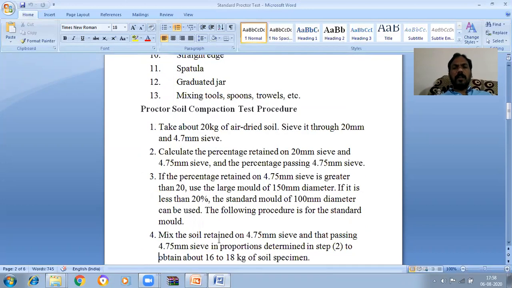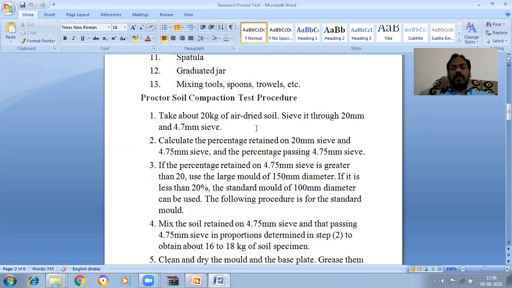Then what is the test procedure? Let us see the procedure. Take about 20 kg of air dried soil and sieve it through the 20 mm and 4.75 mm sieves. Calculate the percentage retained on the 20 mm and 4.75 mm sieves, and the percentage passing through the 4.75 mm sieve. These things we note down.